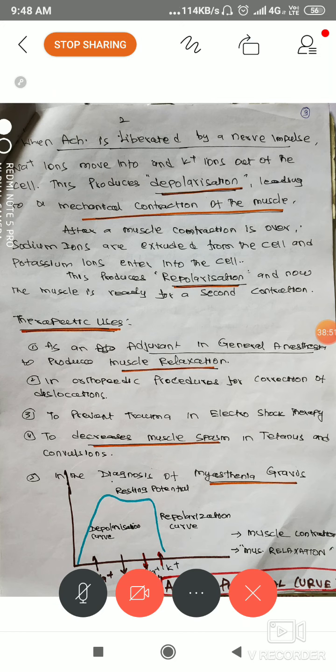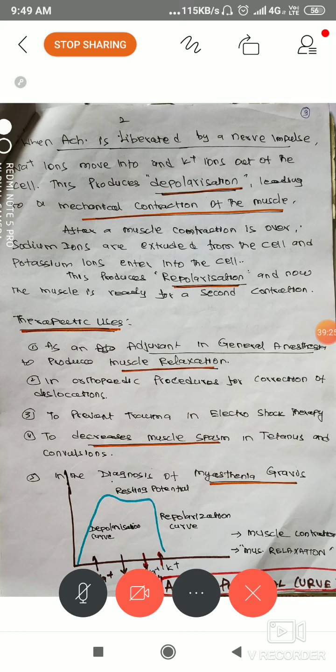Uses: it is an adjuvant in general anesthesia to produce muscle relaxation. That means it is additive. These muscle relaxants are used along with anesthetic agents. Next, in orthopedic procedures for correction of dislocation, even for major surgeries like total knee joint replacement and hip joint replacement, any orthopedic surgery. To prevent trauma in electroshock therapy. Next, to decrease muscle spasm and muscle pain in tetanus and convulsion. Tetanus is severe muscle contraction.